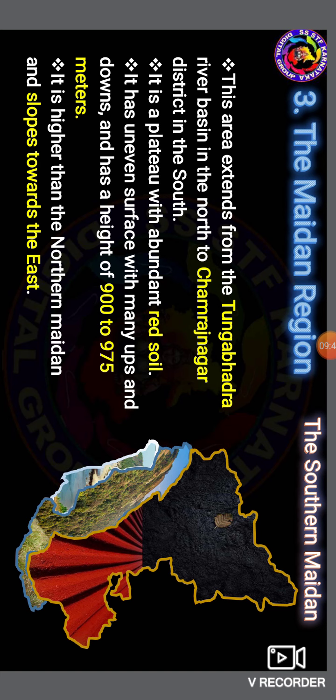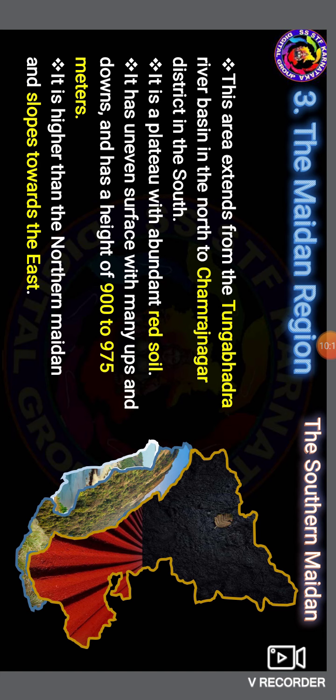Look at the maps. See how they are different between north Karnataka and the southern part. It has an unusual surface with many ups and downs, and a height of 900 to 975 meters above sea level.